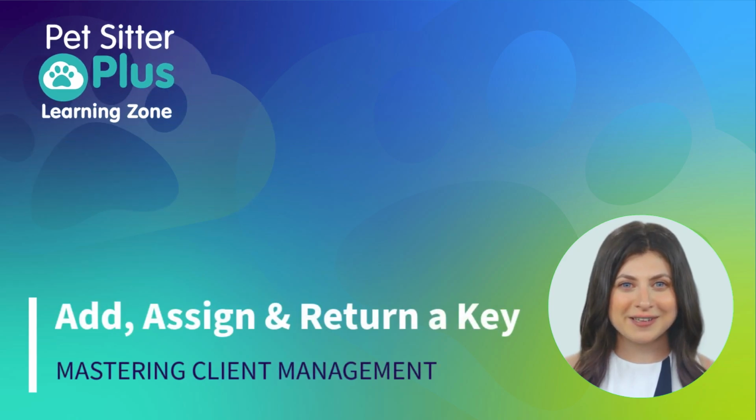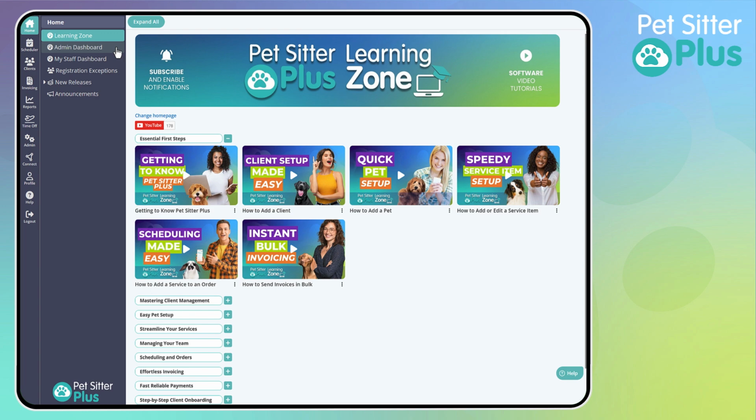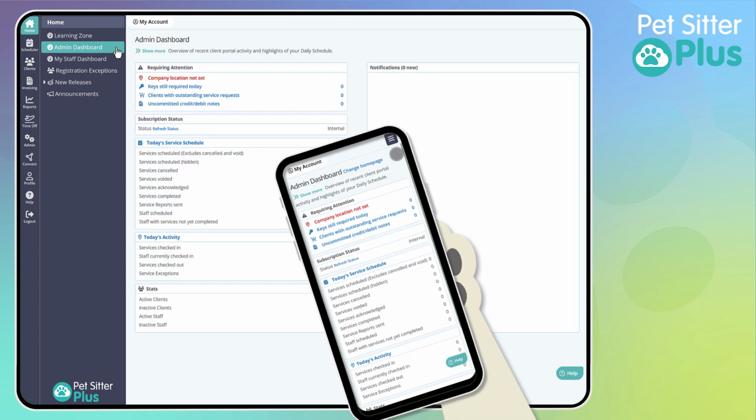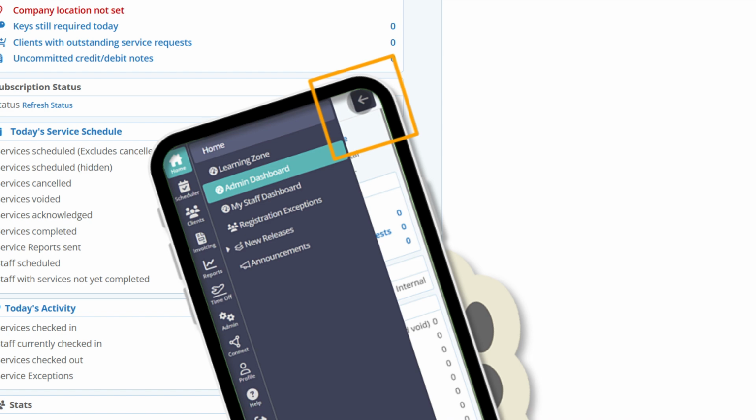Managing keys on a client's account ensures your team always has the right access while keeping a reliable record of each key's whereabouts. This video shows the steps taken on desktop. However, the process is exactly the same on a mobile. To start, simply access the menu using the hamburger icon in the top right corner.